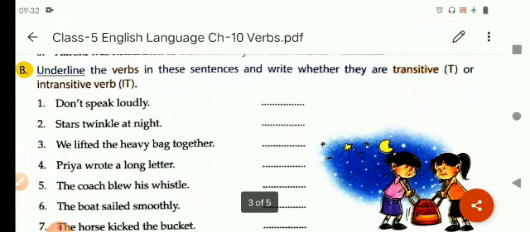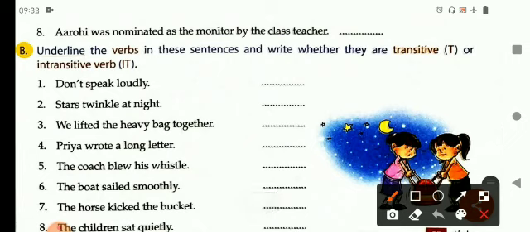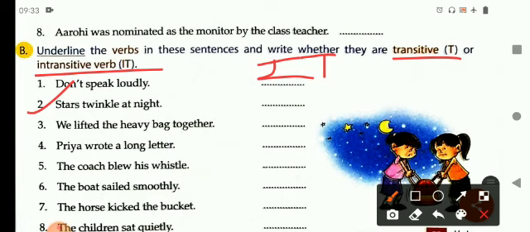Now come to the next one. You have to underline the verb in the sentences and write whether they are transitive or intransitive. The first one is don't speak loudly. This one is intransitive. Second one, stars twinkle at night. Again intransitive. We lifted the heavy bag together. This is transitive. So in this way you can complete the rest of the sentences, whether they are transitive or intransitive.